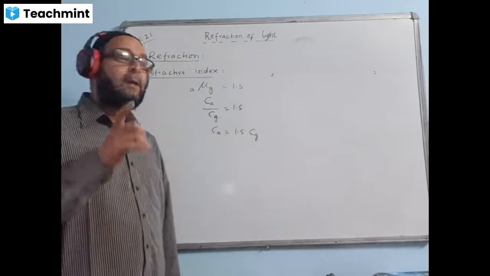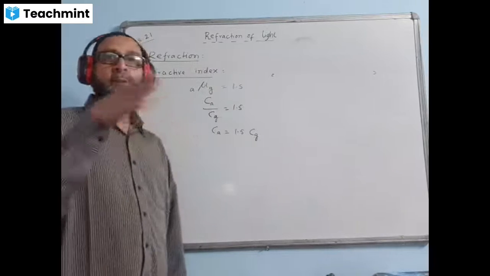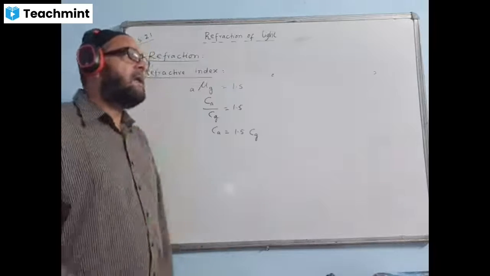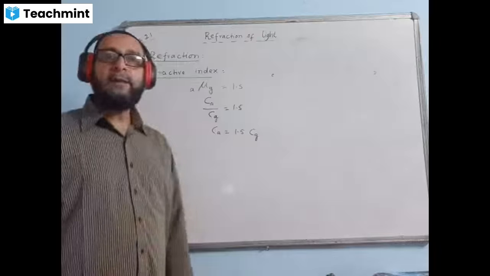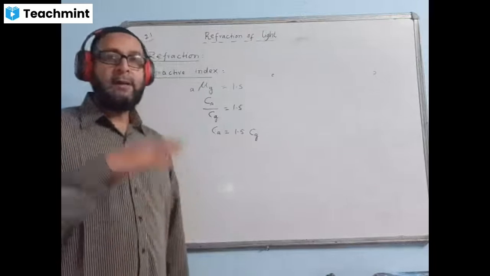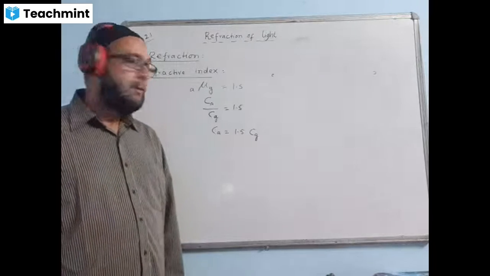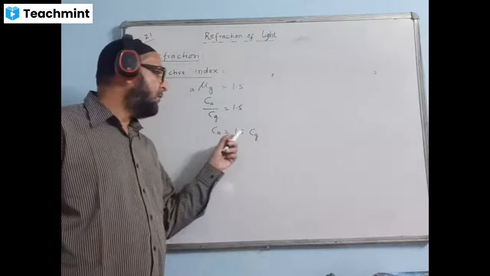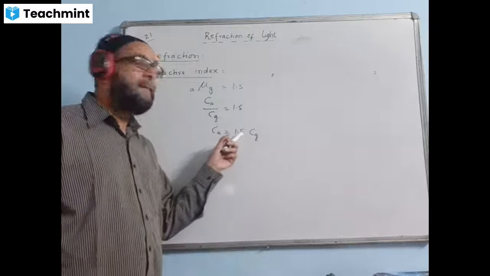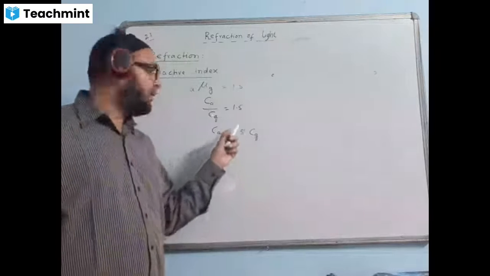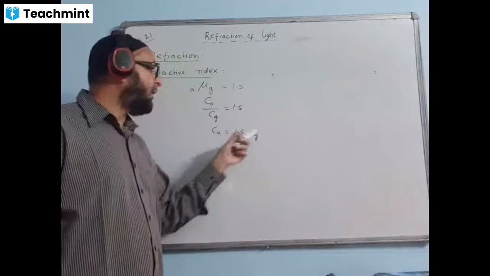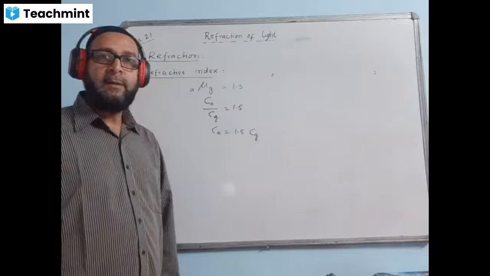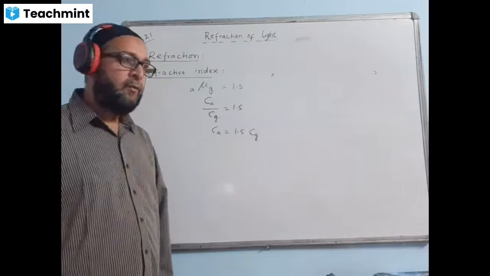So sometimes they may say the refractive index of water is 4/3. What do you mean by this statement? We say this statement means that the light travels, whatever value is given, 4/3 times faster in air than in water. We can say it otherwise also. Light travels 1/1.5 times slower in glass than in air. That also we can say. So any one of the formats we should follow.